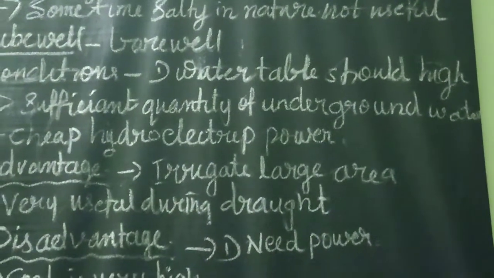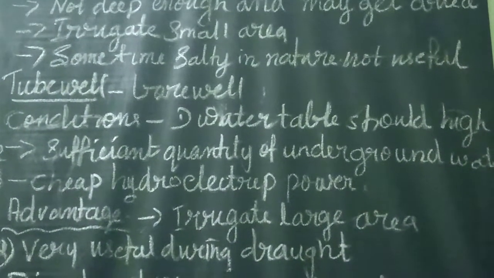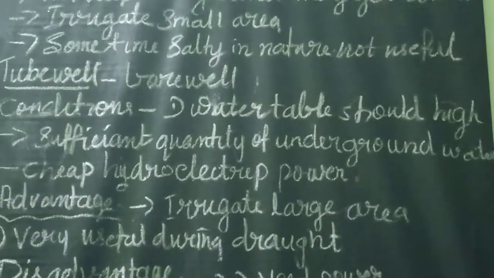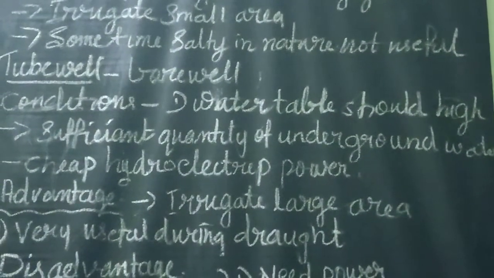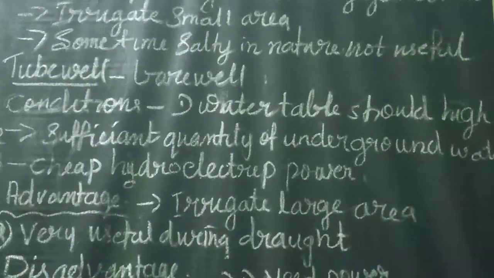First of all, the water table should be high with perennial water supply. Perennial water supply means what? Perennial rivers means throughout the year water is there; that kind of rivers we call perennial rivers. All the Himalayan rivers are perennial rivers because of the snow melting, and water will be there at the top.